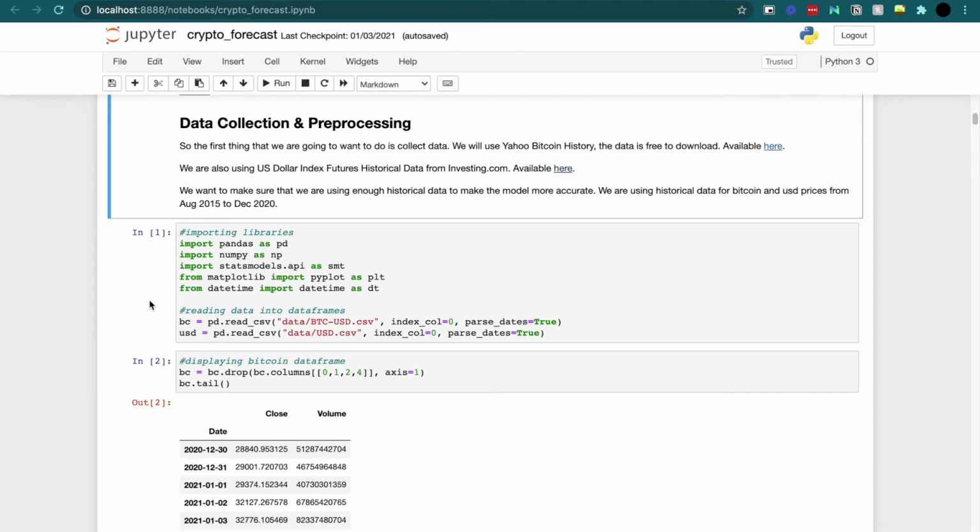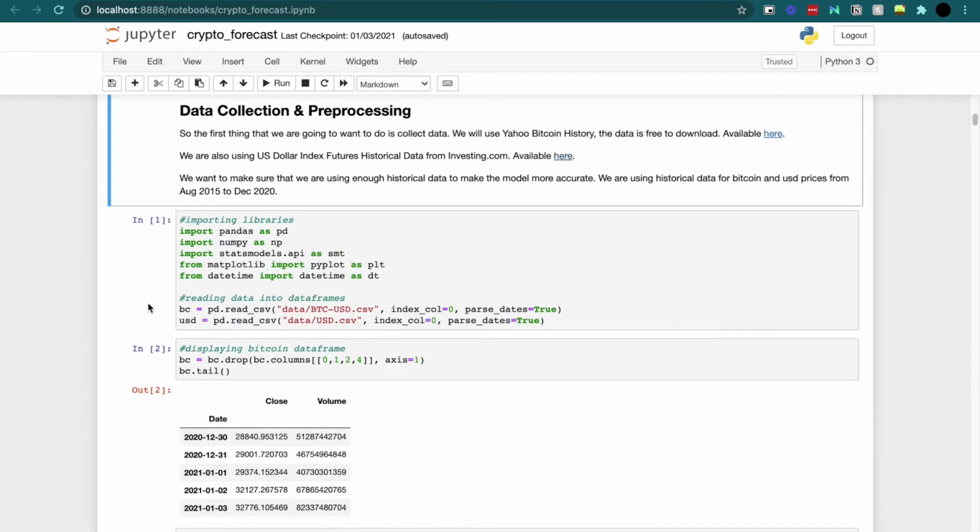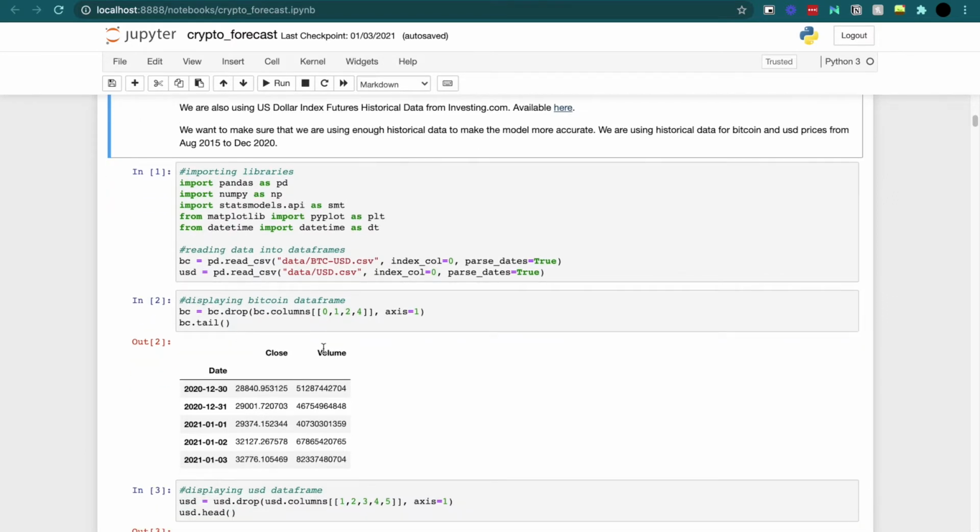Now, what I do here is I import all the necessary libraries that we're going to use, and I import the data frames. So I have my Bitcoin data frame and I have my US dollar price data frame. Now, since I only care about the closing price and the amount of Bitcoin in circulation, so the Bitcoin volume, I only care about those two variables, so I'm going to drop everything else. And then I'm just going to represent the tail of it.